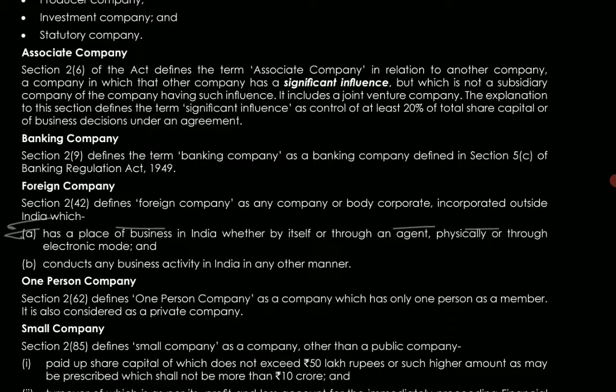देखिए इसमें तीन चीज़ें हैं. A company which is incorporated outside India, जिसका place of business India में है, either by itself or through agent, physically or in electronic mode, and conducts any business activity in India in any other manner. This is called the definition of the foreign company.